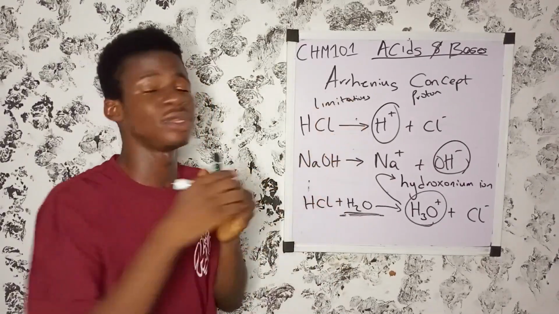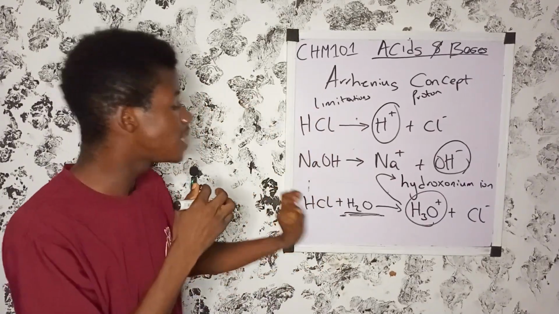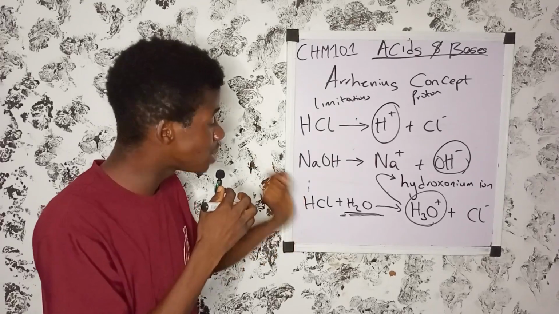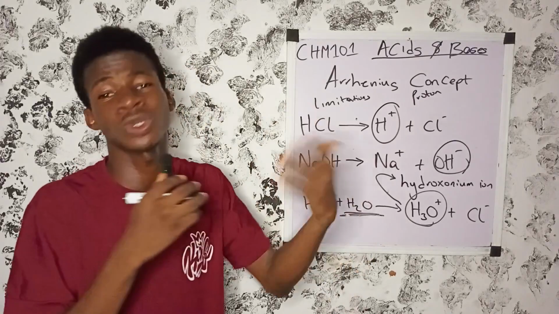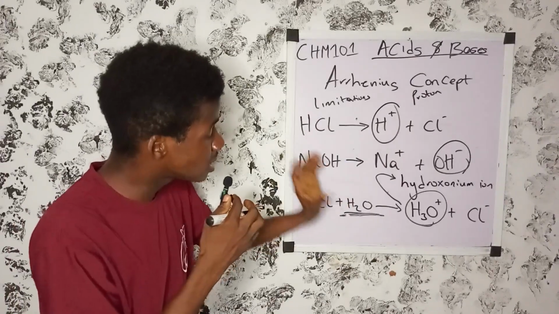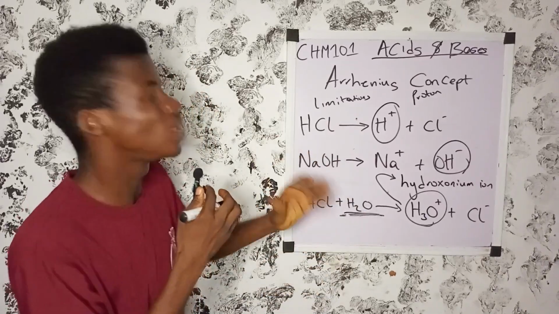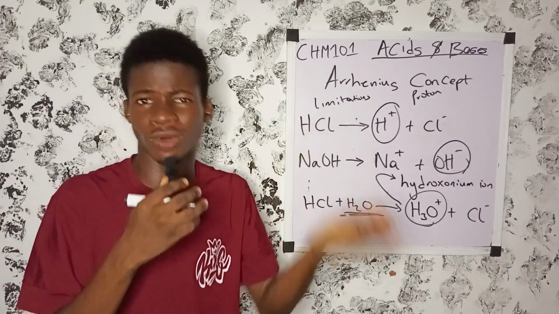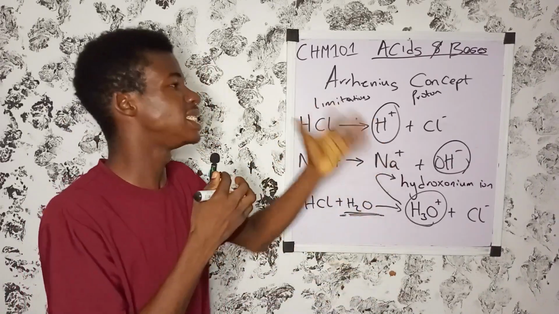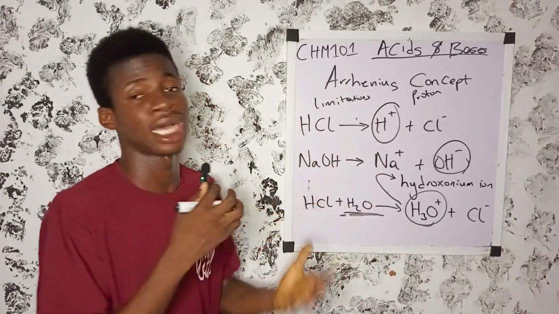That is the limitation of Arrhenius concept about an acid, because it limits an acid to be any substance that must dissolve in an aqueous solution. It always has this limitation. It limits an acid to aqueous solution. When I mean aqueous solution, a solution involving water. So this is the limitation of Arrhenius concept about acid and base.